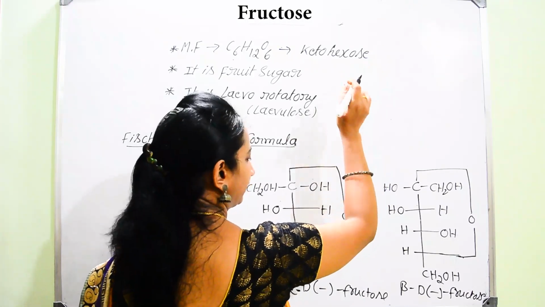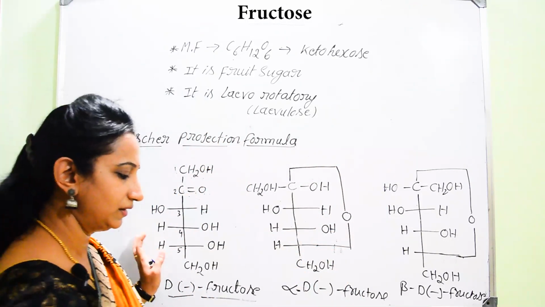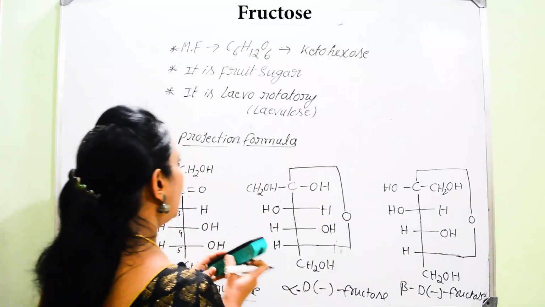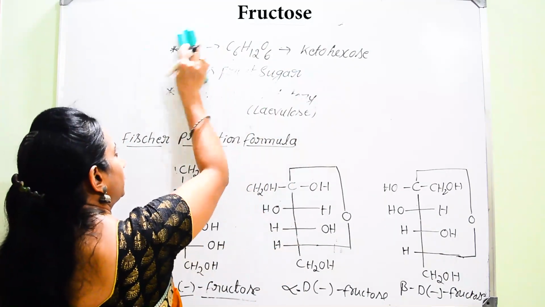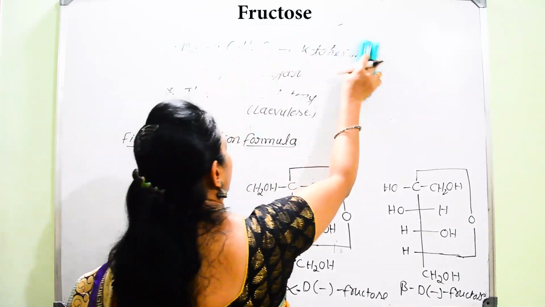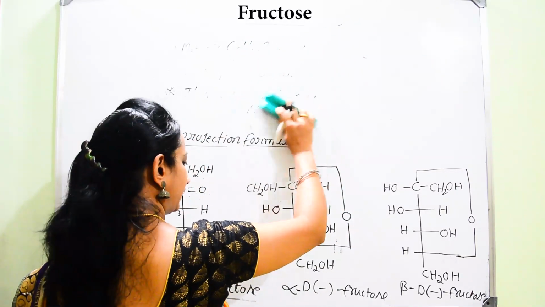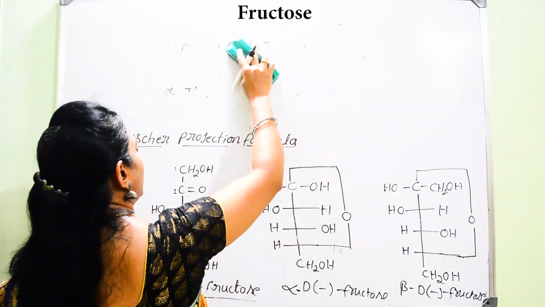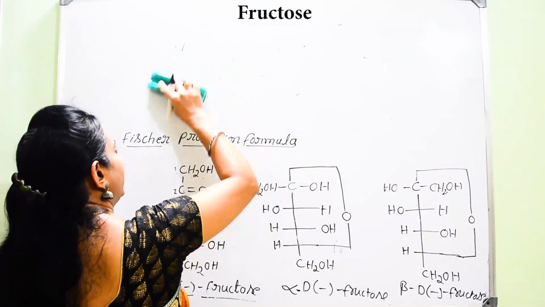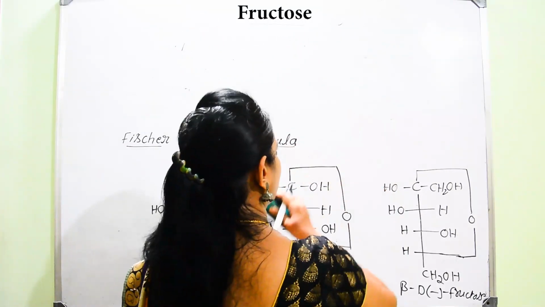Here we can even write the Haworth structure for fructose. How can we write the Haworth structure for fructose? By taking which as standard? By taking the projection formula of fructose as standard, we can write the Haworth structure.